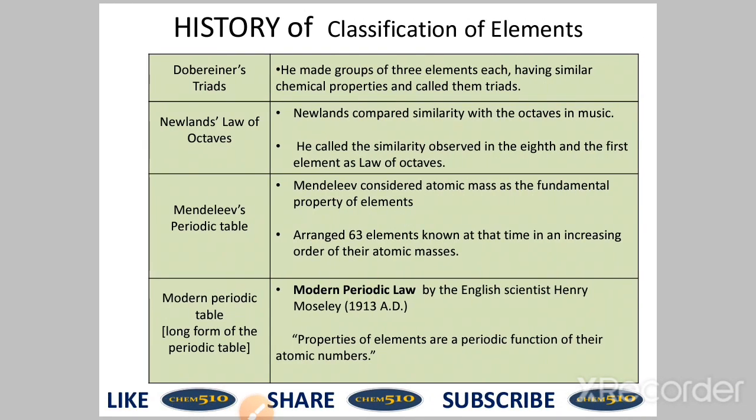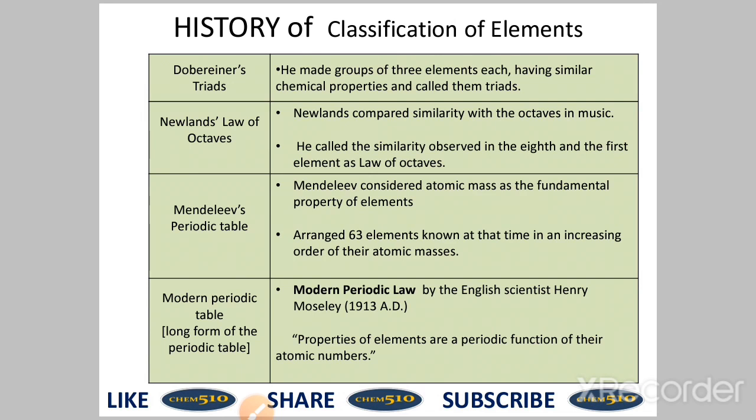Then, the history of classification of elements. Dobereiner's triad. He made groups of 3 elements, each having similar chemical properties, and called them triads. He arranged the 3 elements in a triad in increasing order of atomic masses and showed that the atomic mass of the middle element was approximately equal to the mean of the atomic masses of the other 2 elements. However, all known elements could not be classified into Dobereiner's triads. Example: lithium, sodium, potassium.